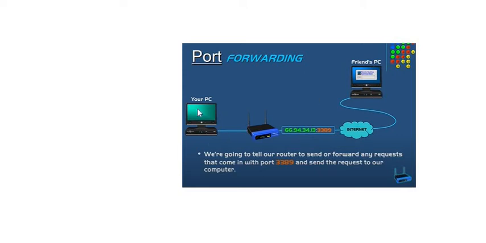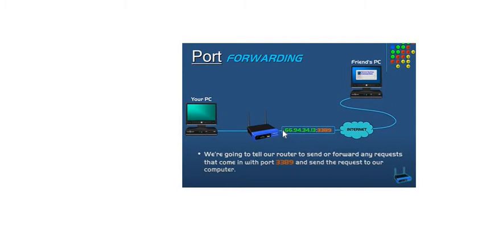So let us consider that this is your PC and you are connected to your broadband, right? Now the next term comes into the picture, another PC.